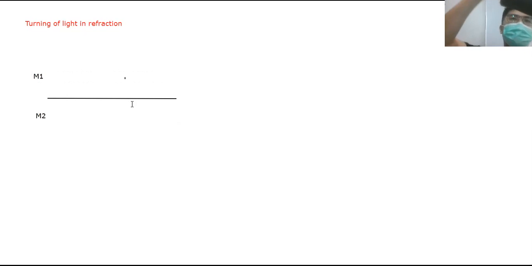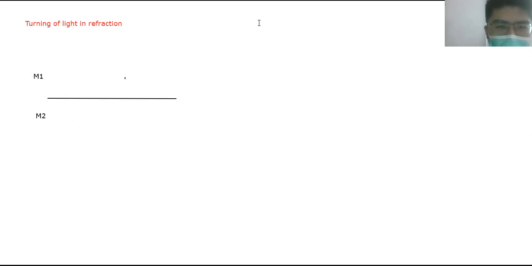Okay, so suppose that we have, again, a boundary. So this is medium 1. From now on, I'll just write M1 for medium 1, capital M1. This is medium 1 and medium 2. The line between M1 and M2 is the interface, the surface, the outermost surface. The line that separates the two media, that is the interface.